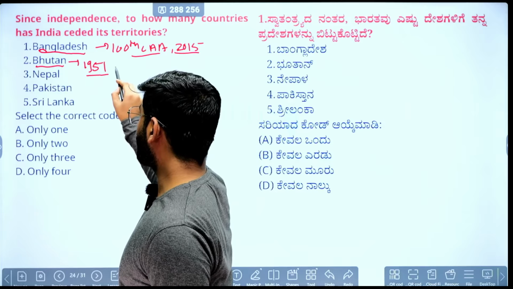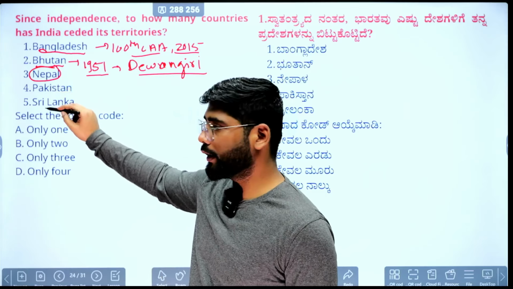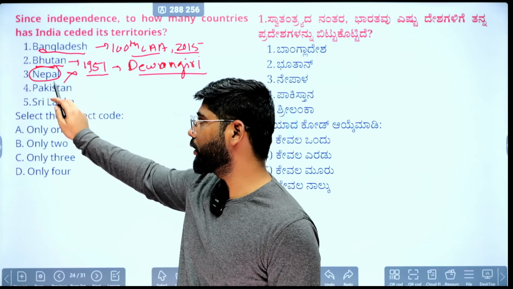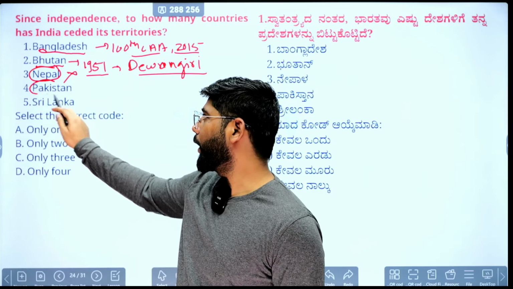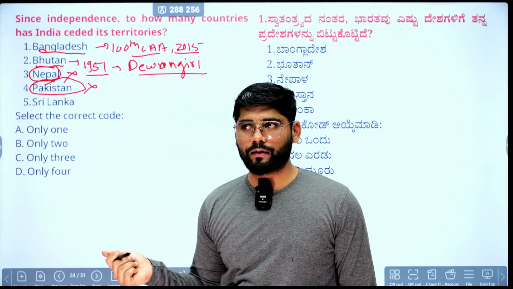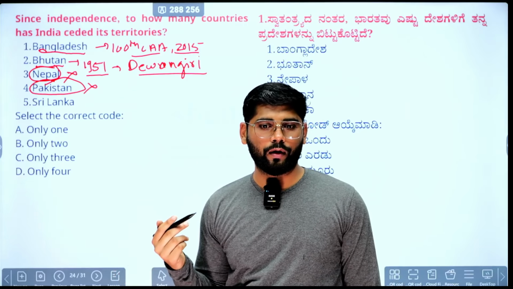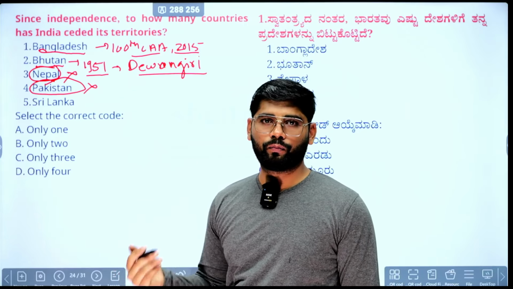So this is correct. When it comes to Nepal, we have not ceded any territory, so it is not correct. Pakistan also, we have not given any territory; in fact Pakistan has taken our territory, which we currently call Pak-occupied Kashmir. Next is Sri Lanka.